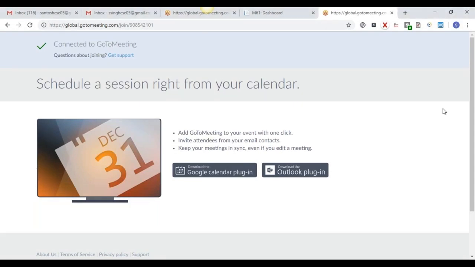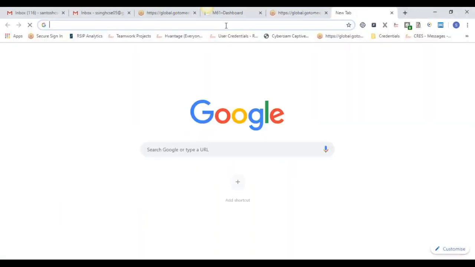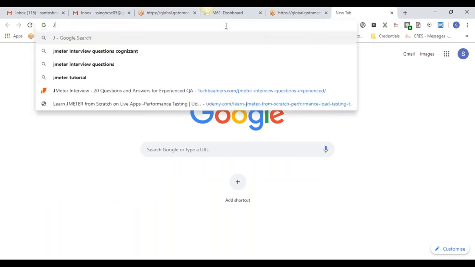Okay. So now I'm first of all installing JMeter. All this is installed in my system. It's working, but now for your purpose, I am installing it and then checking where you have something missing, why your script is not recording in your system. So you know how to install JMeter.